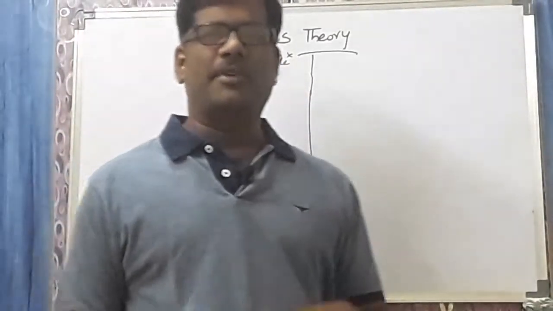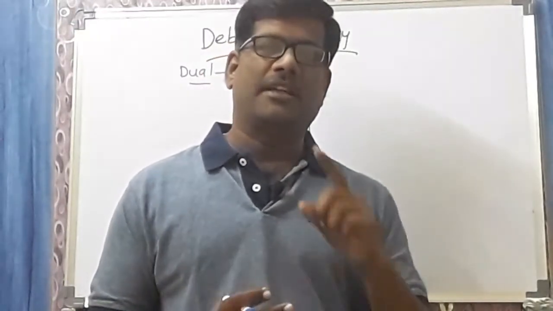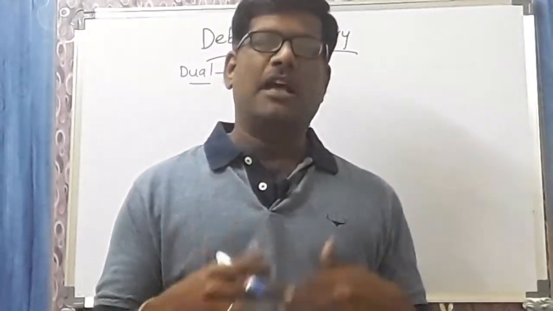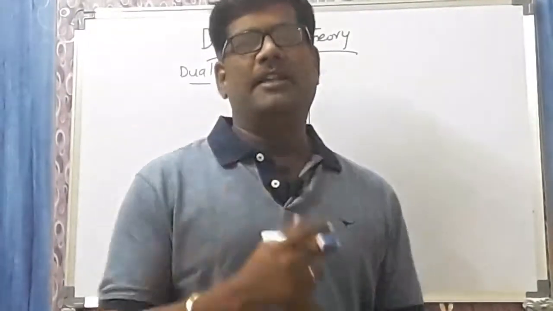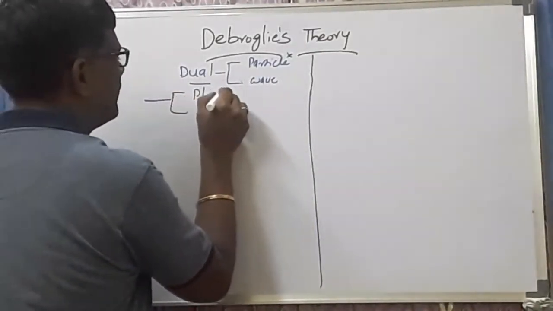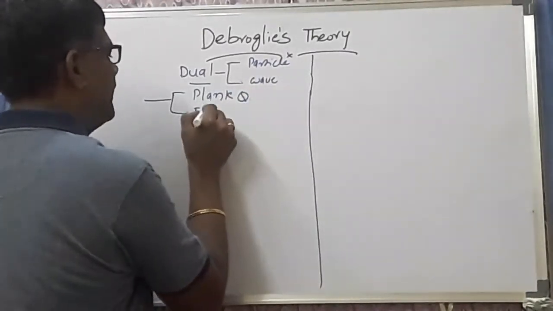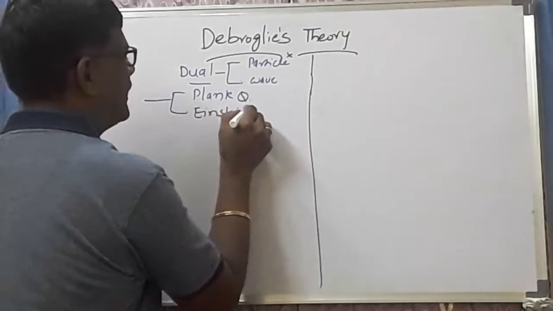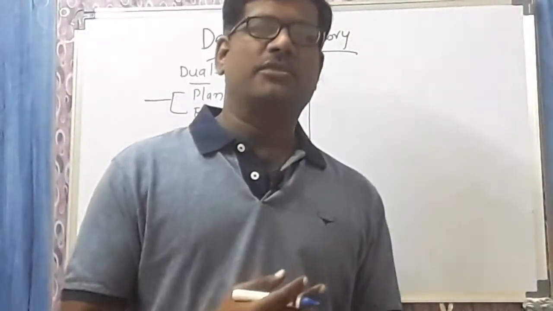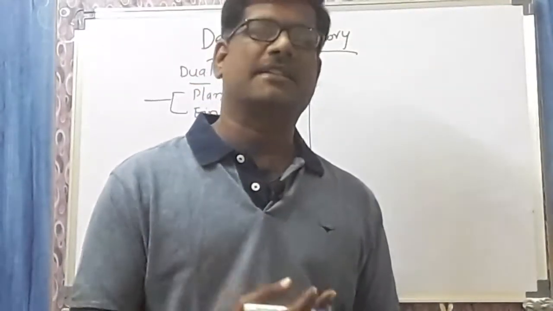Whenever it propagates in the form of a wave, it must have the characteristic property of a wave, that is the wavelength. So he had to give the wavelength. In order to calculate the wavelength, he combined two theories: one is Planck's quantum theory, and the second is the Einstein mass-energy equivalence. By combining these two theories, he calculated lambda, the wavelength, which is the characteristic property of the wave.